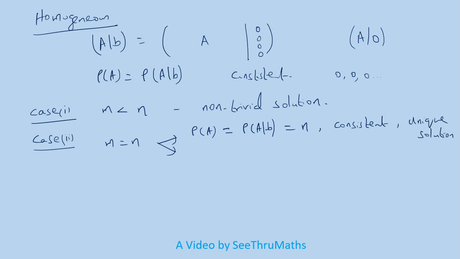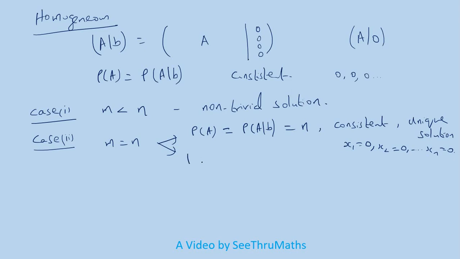If it is unique solution, now again, as I said to you earlier, no need to calculate this one. The solution is all the values are 0. x1 is 0, x2 is 0, and so on. All the values are 0. All the variables up to xn, the values are zeros. It is a unique solution.